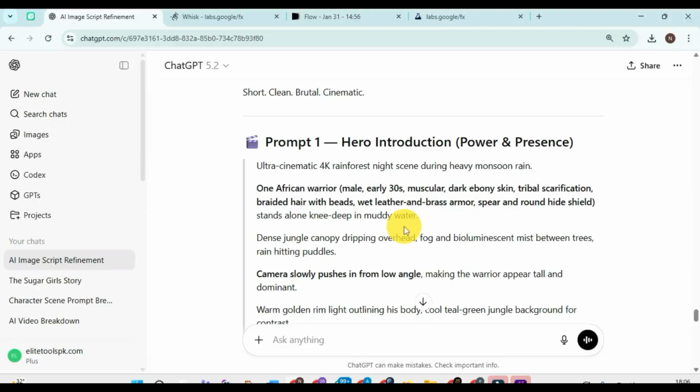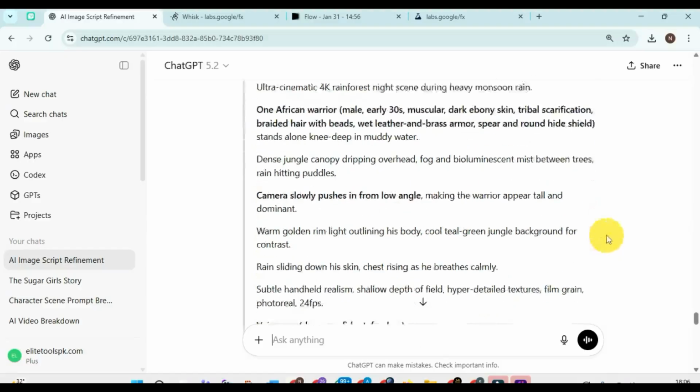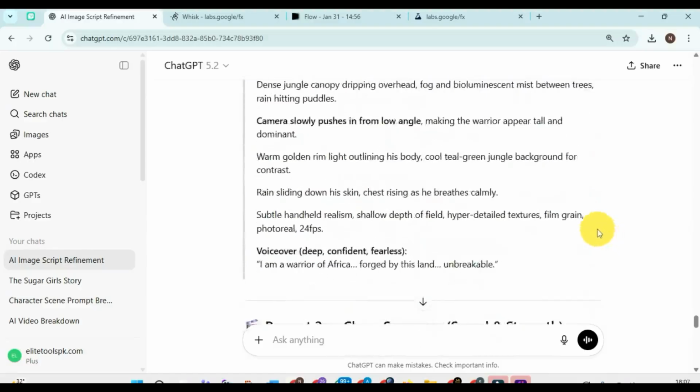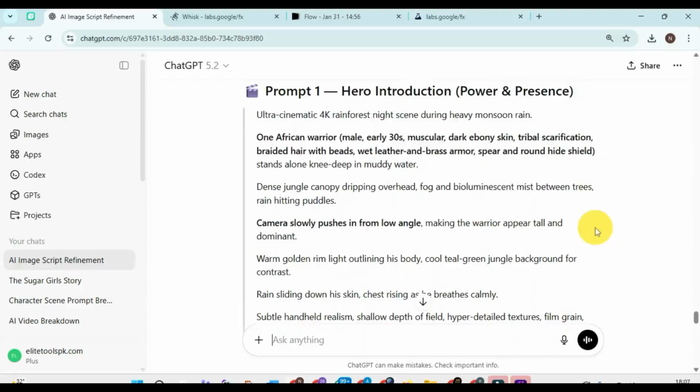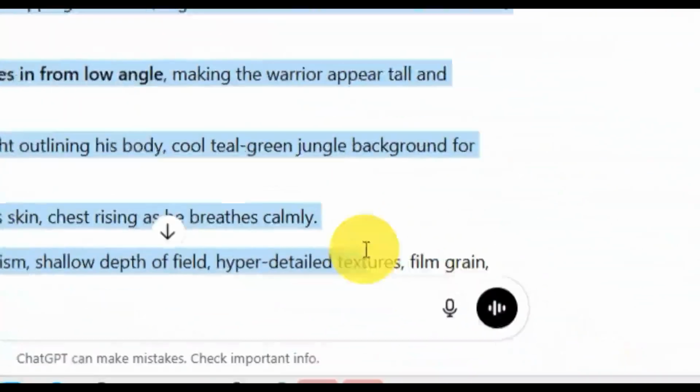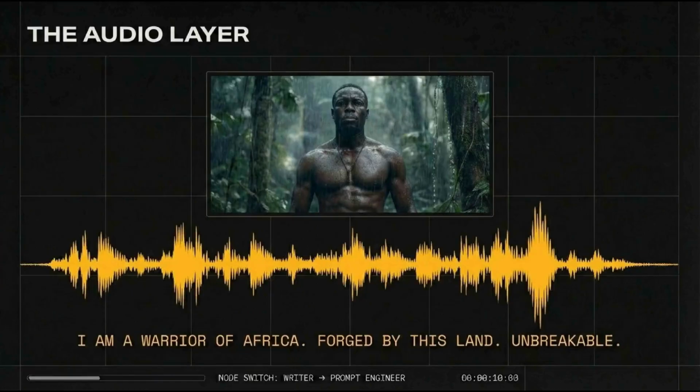So I like to be free. Give it freedom, but give it direction. So this is what we're trying to do now. Let's see. Now it has refined our prompt for us, and this is getting lovely. This is what we're going to work on because of time, but this is a good experiment. Now I am going to the best place for me. Now we have used Whisk. Now let's go to Veo. This is where all the fun starts.